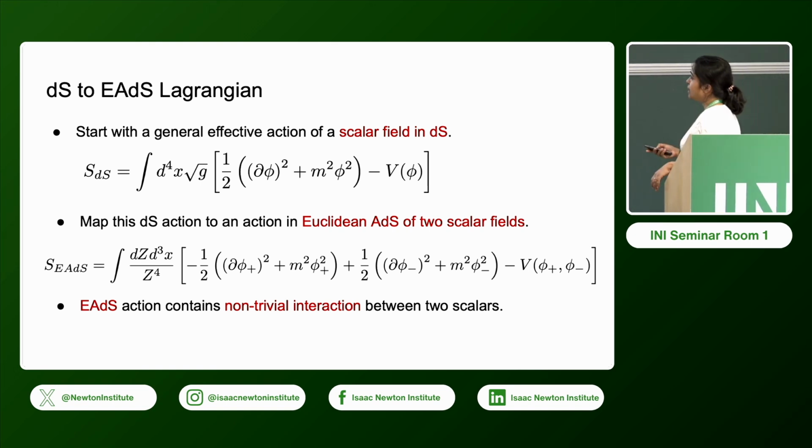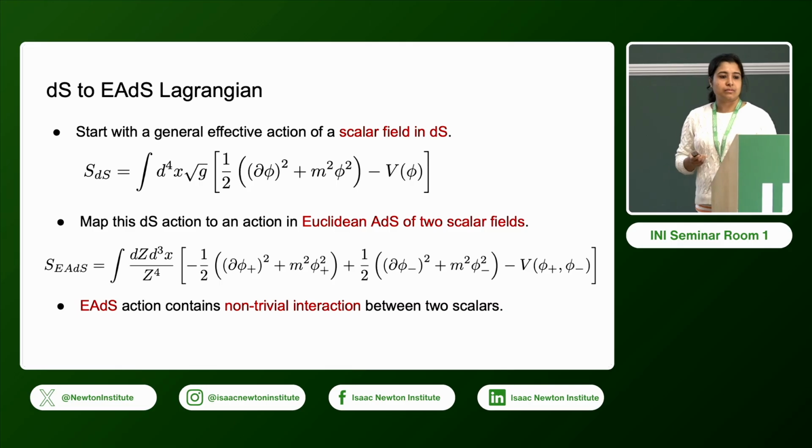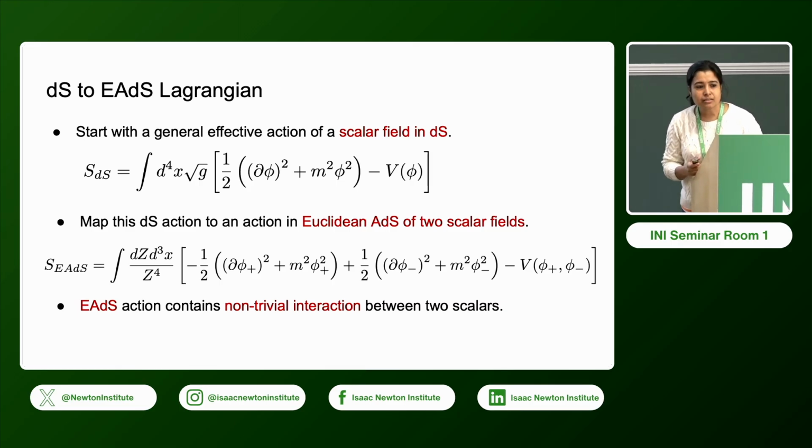How do you write the path integral rule in terms of two scalars? Initially in the dS case you only have one scalar defined, but how do you define phi plus and phi minus? These phi plus and phi minus are related to the time-ordered and anti-time-ordered parts of the correlation.